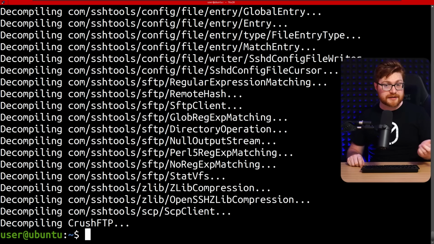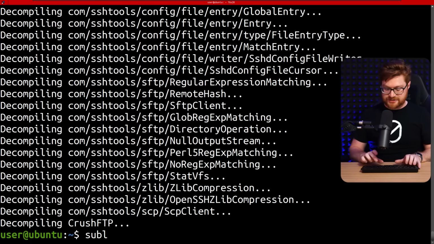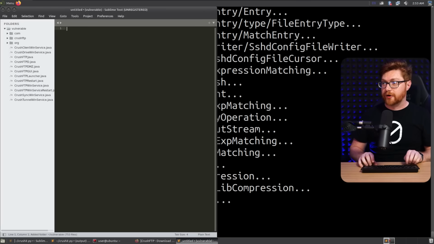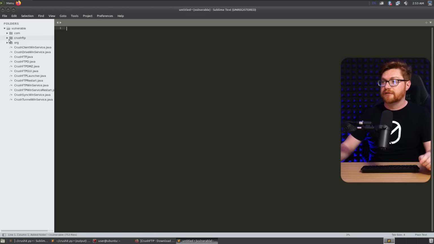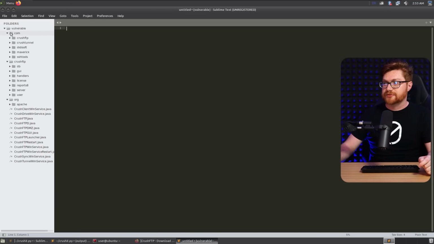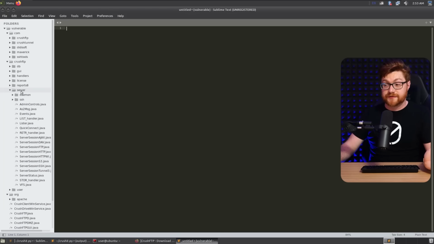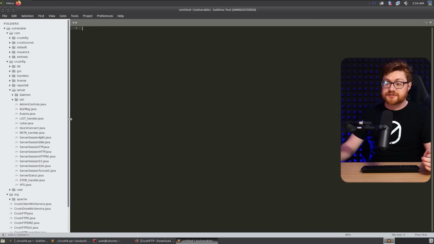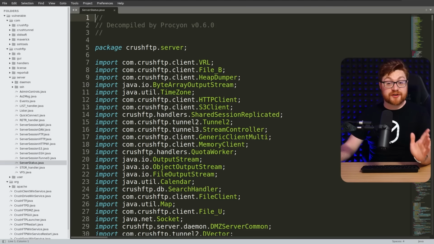Back over on the Linux side, if we wanted to finish up our patch diffing process or just take a look at the decompiled code, we could open up this vulnerable instance, take a look at all of the new Java that we might be able to read in all the different locations here. Now I'm going to streamline us a little bit because I've done that and tried to see what's actually different between these two. And the most interesting stuff that aligns well with the screenshot that I got a little sneak peek at actually brings us down into one of the ServerSession.java files. Actually, forgive me, the juicy one is ServerStatus.java.